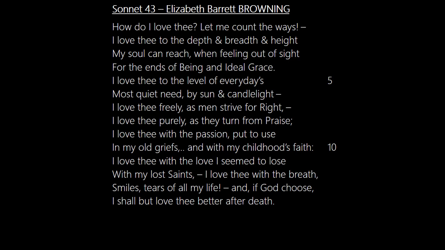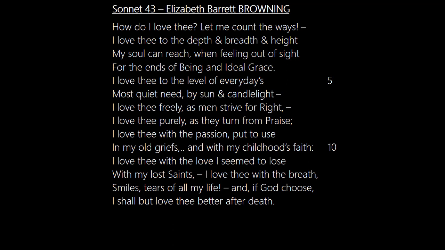The poem is a sonnet, like the title suggests, and it deals with the theme of the limitless nature of love. Browning wrote this poem particularly for Mr. Browning, who at the point was not welcome, or wasn't a good choice, according to her father, for her to get married to. Before we dive into the poem, let's read the poem out and then we'll take it bit by bit. Sonnet 43 by Barrett Browning.